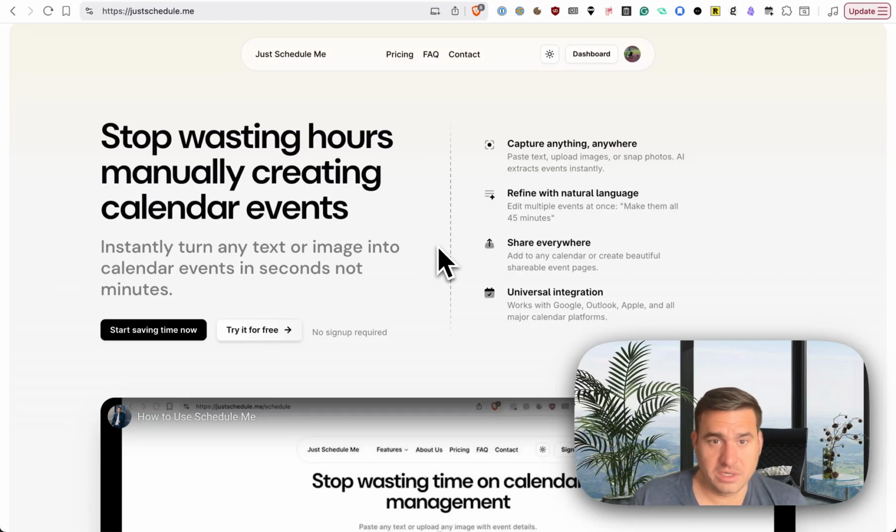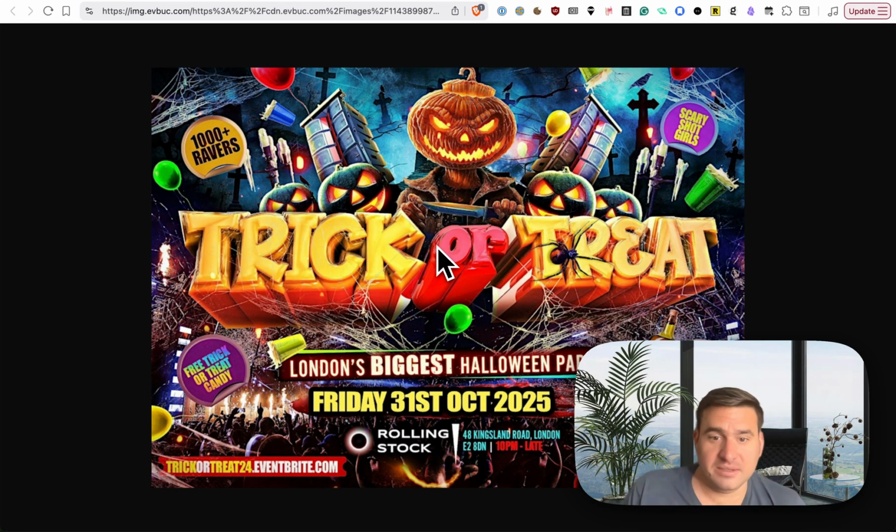What have I been doing? So I found this flyer. This is a really good example because the AI has to look at this mess. It's so overwhelming. Even as a human looking at this, I'm like, what's going on here? Over 1,000 ravers. Even me, it takes many seconds to look at it and understand, okay, where is it? When is it?